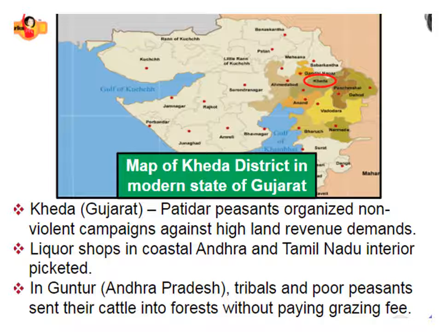In Kheda, Gujarat, Patidar peasants organized non-violent campaigns against high land revenue demands. Because of the high tax extracted from the peasants of Gujarat, the Kheda peasants started satyagrahas. Liquor shops in coastal Andhra and interior Tamil Nadu were picketed, and in Guntur, Andhra Pradesh, tribals and poor peasants sent their cattle into the forest without paying grazing fees.